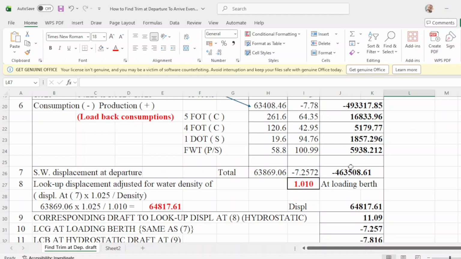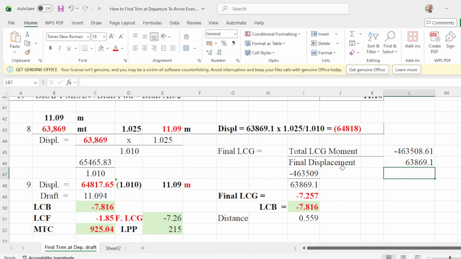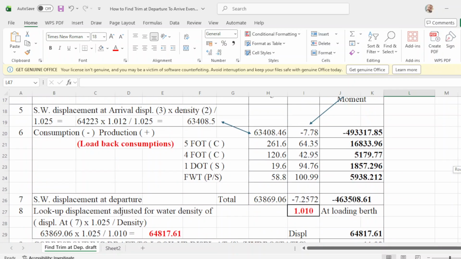So this total LCG moment divided by your displacement, then your LCG is negative 7.2572, which is this one. Okay, this is how you get the final LCG.